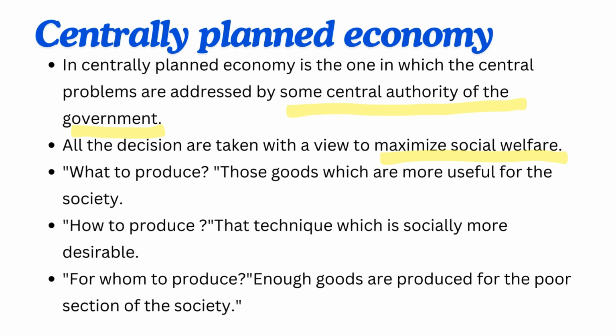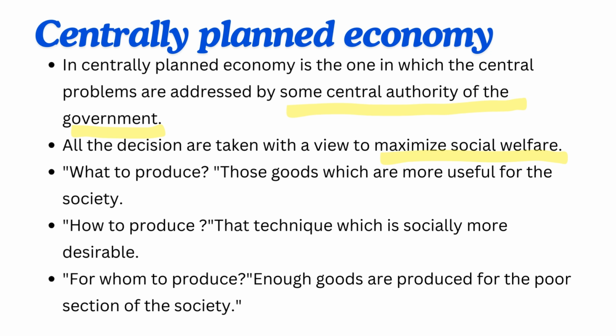In centrally planned economy, those goods and services will be produced by the government which are most useful for the society. Now we come to how to produce. That technique of production will be adopted which is socially most desirable. What does it mean? It means that in a situation of mass unemployment, labor intensive technology will be preferred so that unemployment can be reduced.